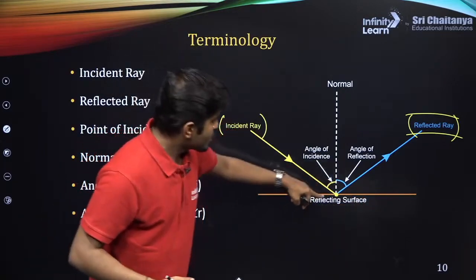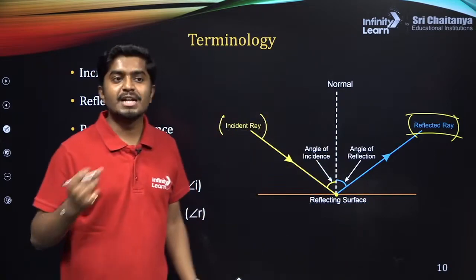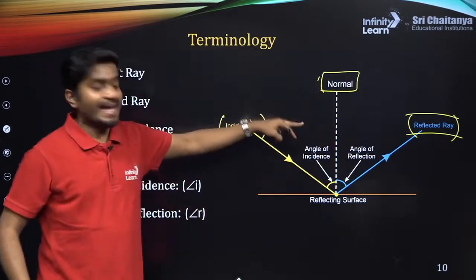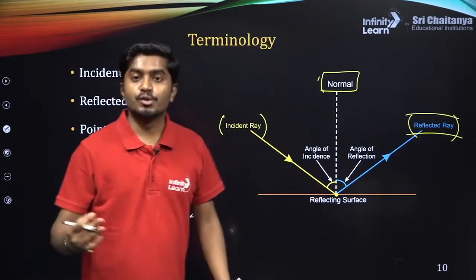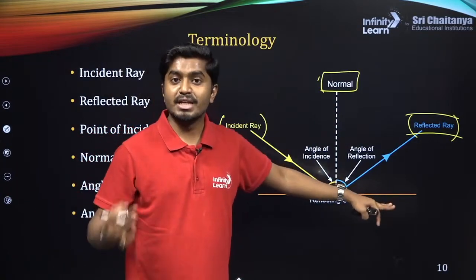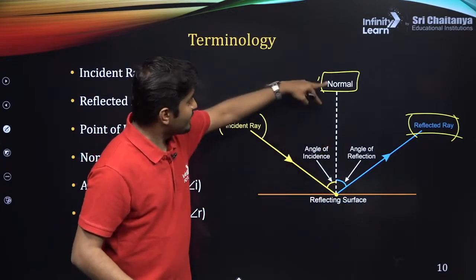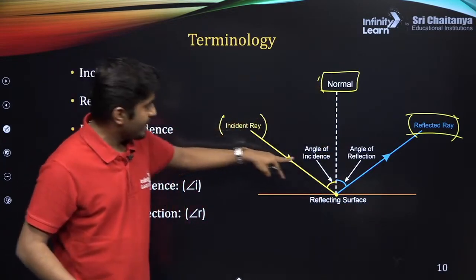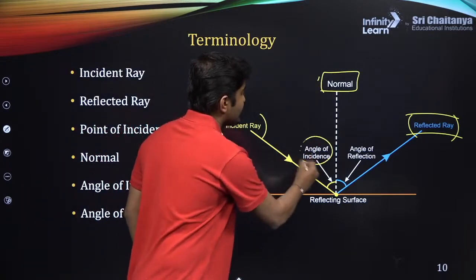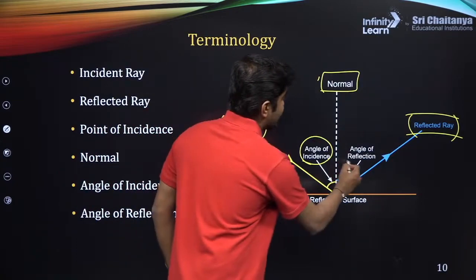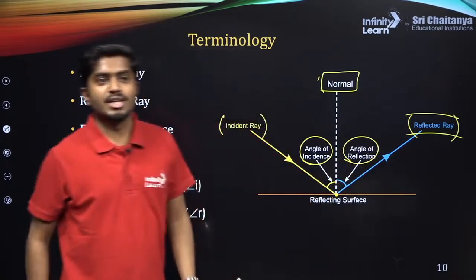Draw a line which is perpendicular to the mirror. That is the normal. The angle between the normal and the incident ray is called the angle of incidence. The angle between the normal and the reflected ray is called the angle of reflection.